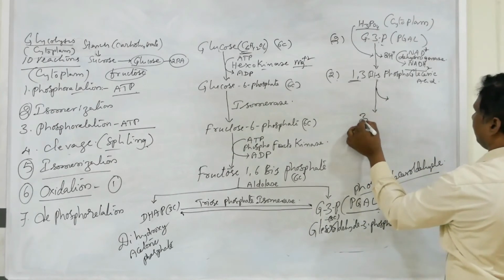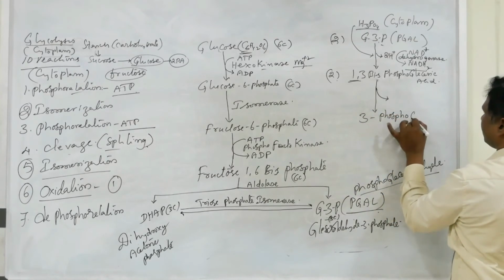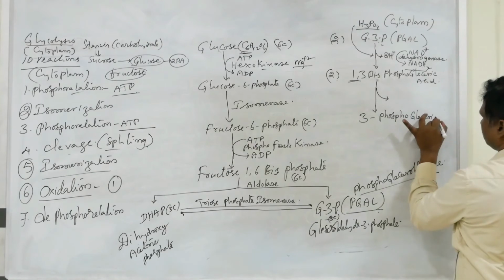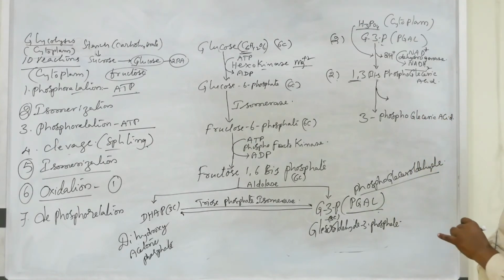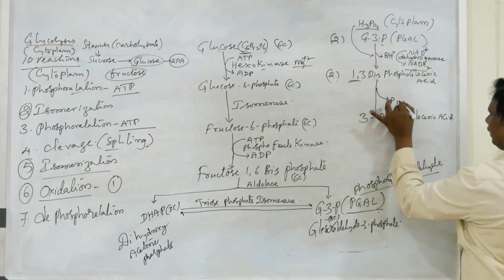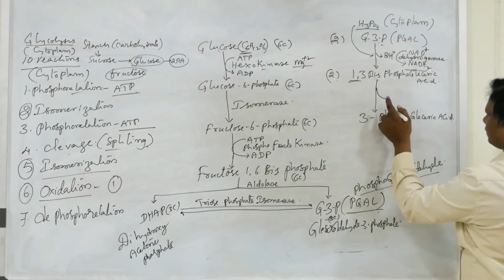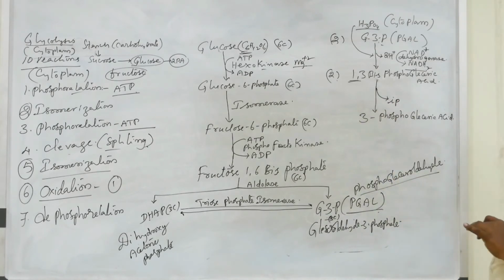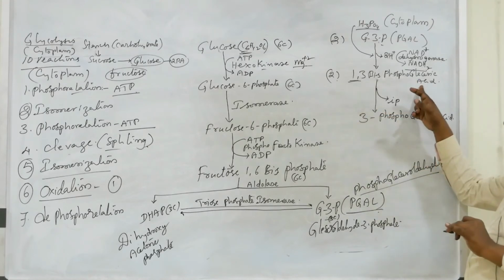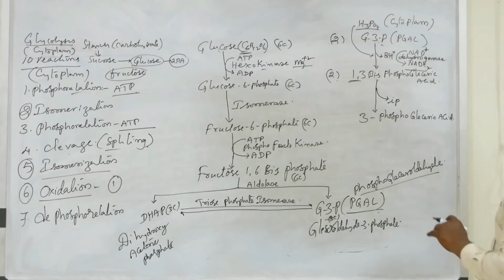So it is converted into 3-phosphoglyceric acid. The lost phosphate, we can call it Pi, or also IP, inorganic phosphate. So 1,3-bisphosphoglyceric acid loses its phosphate from the first position and is converted into 3-phosphoglyceric acid.